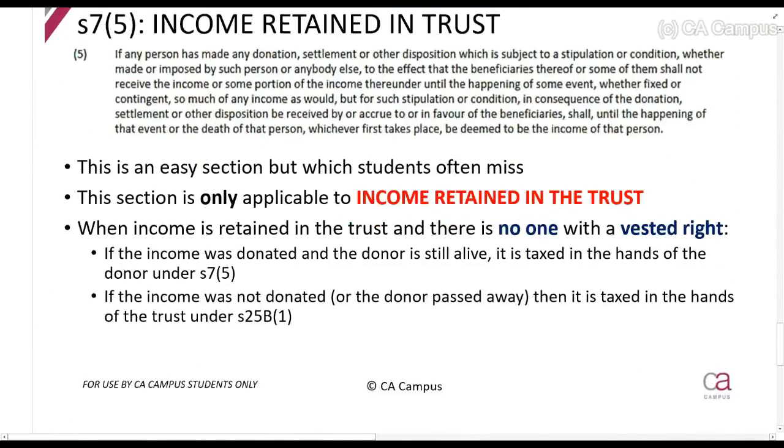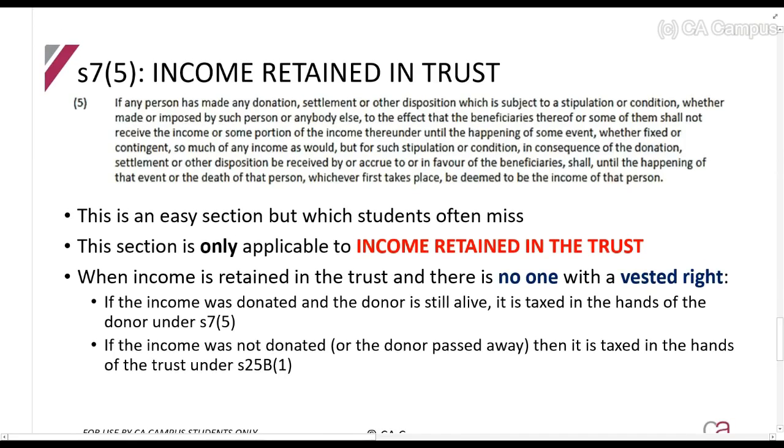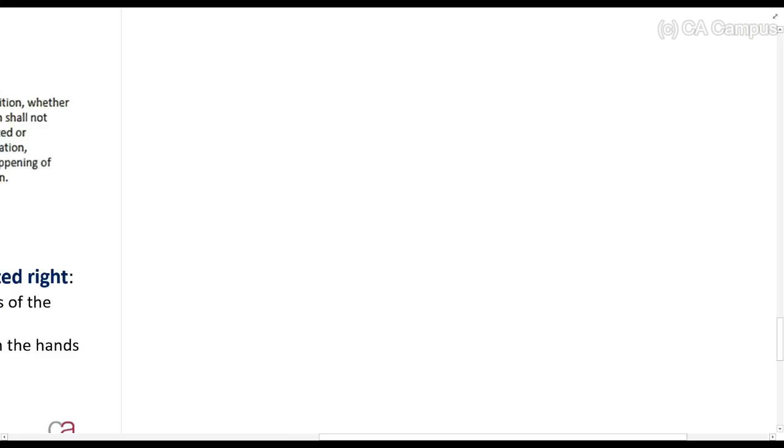Section 7.5, this one is not specific to a trust, but you'll only see it in a trust situation. That's basically the only situation that you can see it practically. So I'm going to explain to you first what this means. So here's a trust. This one is super easy, guys.